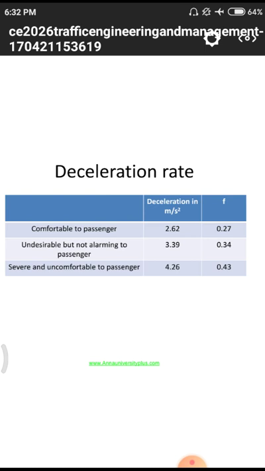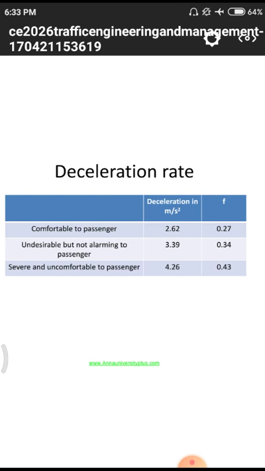That means if a person is traveling for the first time in cars or buses, due to those undesirable properties, he will face some headache and these warm feelings. Why? Because the person's body is not adapted to those deceleration rates of a vehicle, so he will feel headaches and warm feelings. That is the main phenomenon. The value 3.39 is not sufficient for a person, and it will not give a comfortable ride.